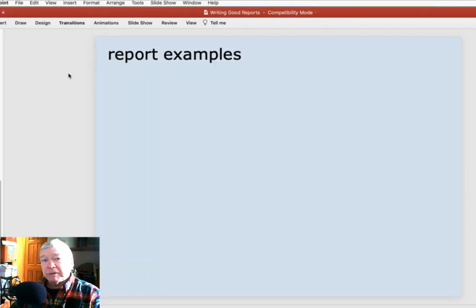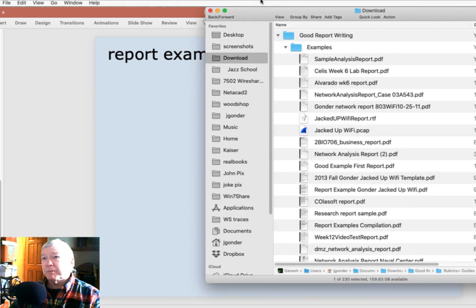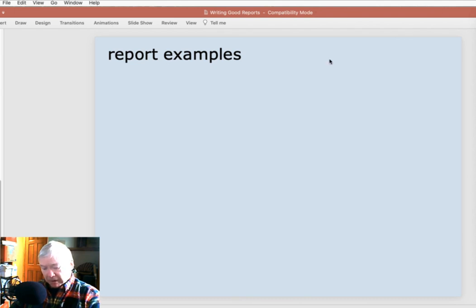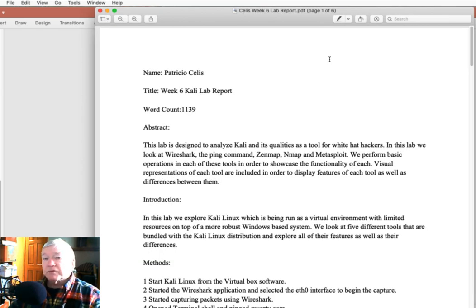Well, let's take a couple examples here and take a quick look at a couple. Now there's a whole bunch of examples in that folder, but we're only going to take a look at a couple. Several students over the last couple of years have written good stuff, and I've asked them if they would let me use their reports as examples. They're not necessarily perfect, and we may point out a couple ways in which they're imperfect, but they're generally good.